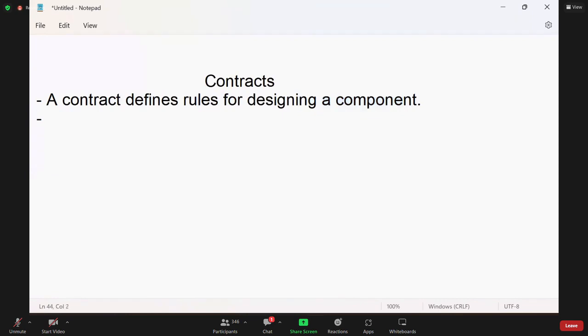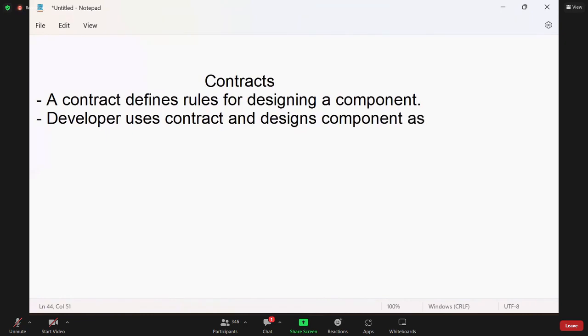That means the developer uses the contract and designs the component as per the contract. As per the contract only we have to design. So it is mandatory in any object-oriented programming. You have to design any component using a contract only.